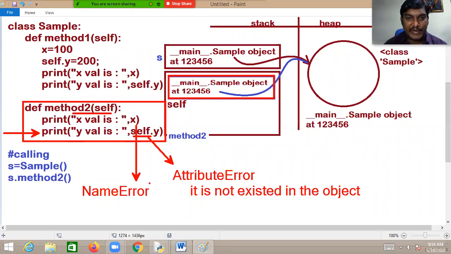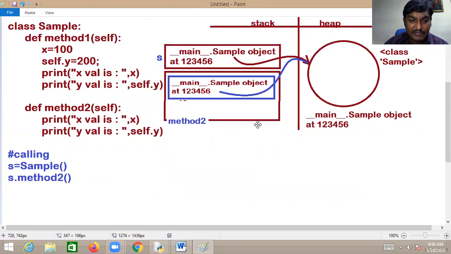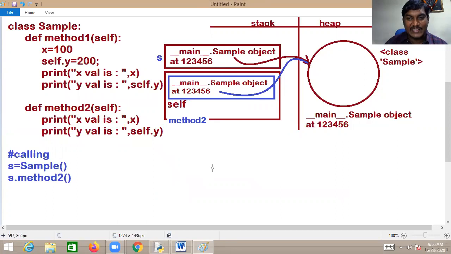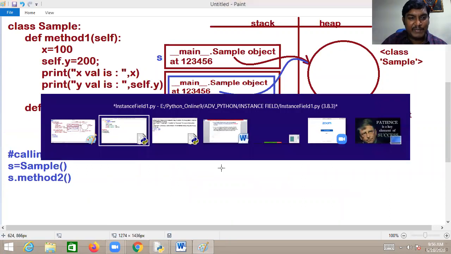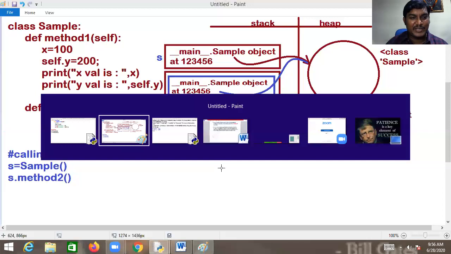That's okay, let me show you practically. This is all the operation, because I am directly calling method 2. I didn't call method 1 yet. That is the reason why. Let me give you clarity again. I want to show you the practical now.